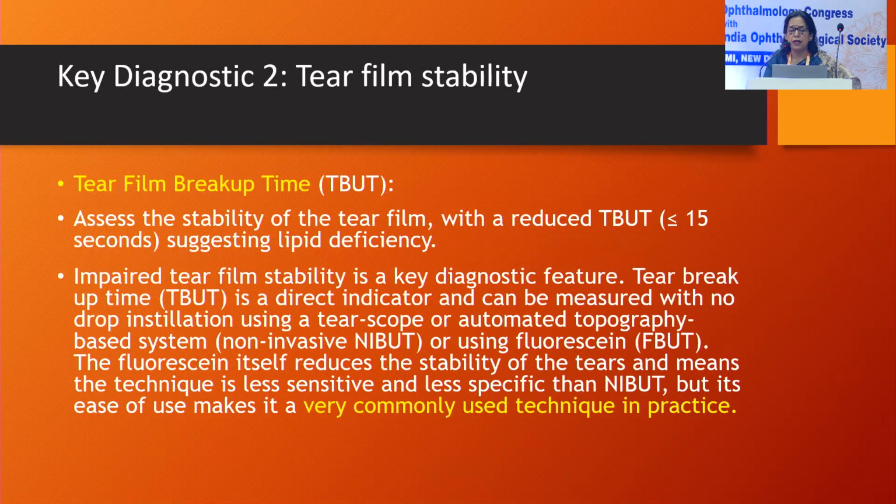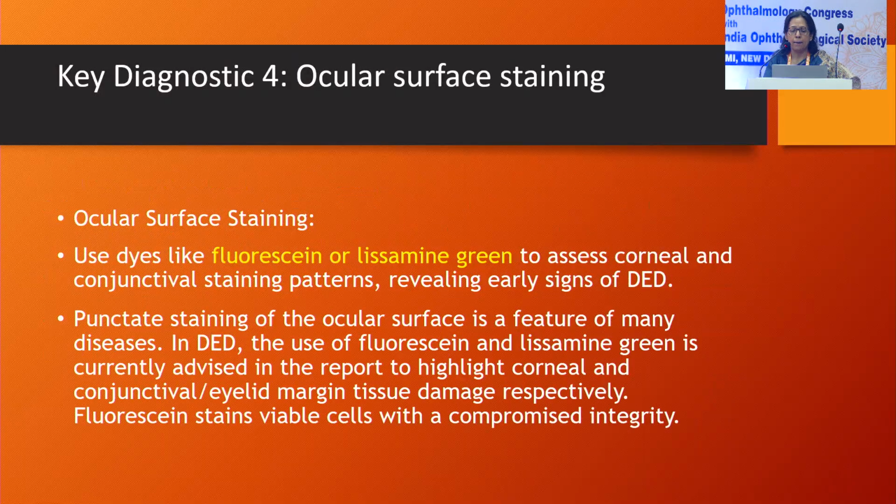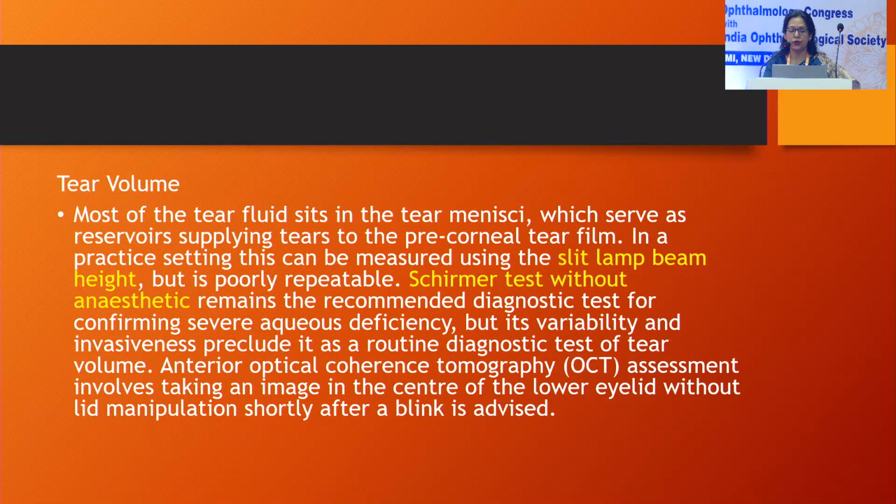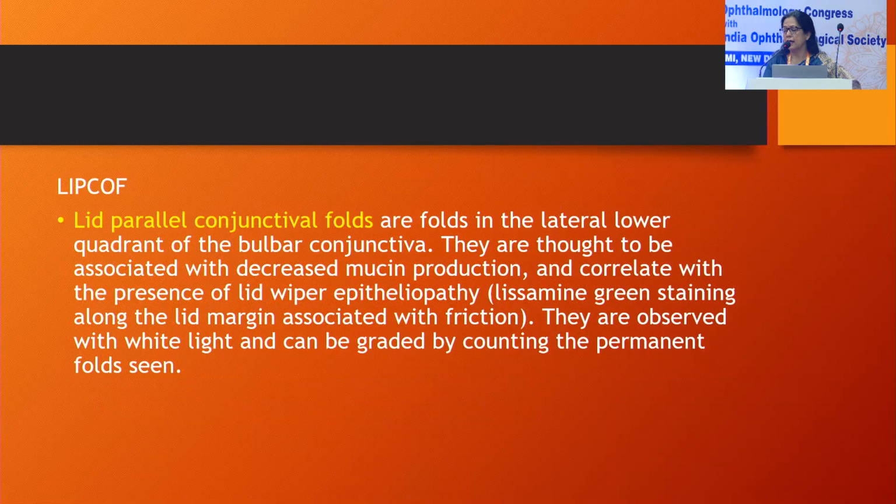The most commonly used is the tear film breakup time. Staining using fluorescein and seeing how it looks under the cobalt blue filter gives you an aid in the diagnosis of dry eye. For the volume of the tear film, use the slit lamp beam. Lid parallel conjunctival folds should not be there, but if they are, you have grading depending on the number of folds.